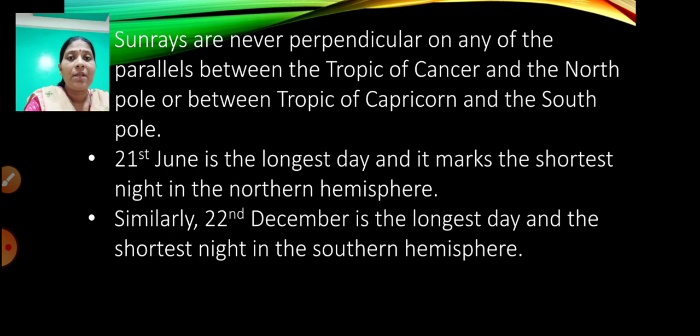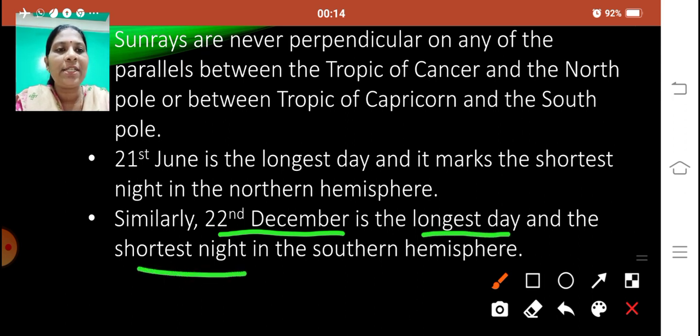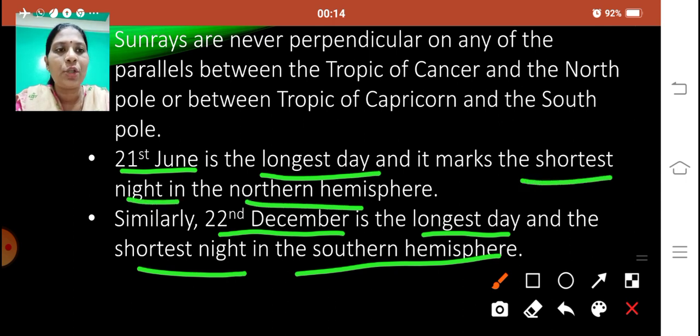Similarly, 22nd December is the longest day and the shortest night in the southern hemisphere, because on 22nd December the Tropic of Capricorn receives perpendicular sun rays. So 22nd December is the longest day and shortest night in the southern hemisphere, and 21st June is the longest day and shortest night in the northern hemisphere.